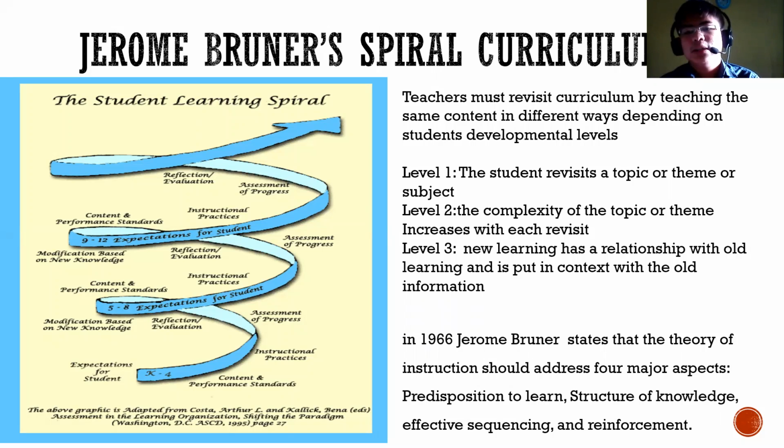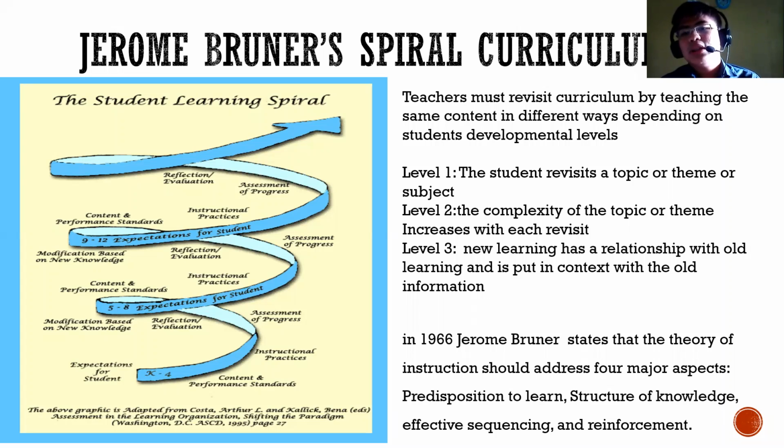The first level is when the student revisits a topic, a theme, or a subject. The second is that the complexity of the topic or theme increases every time the student reviews or revisits the information he has known in the past. And the last one is level 3, in which the new learning has a relationship with the old learning and is put into context with the old information.